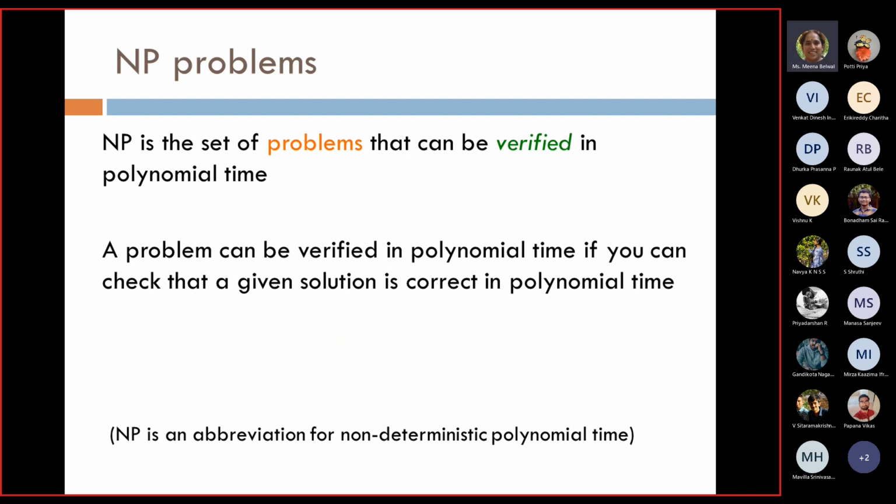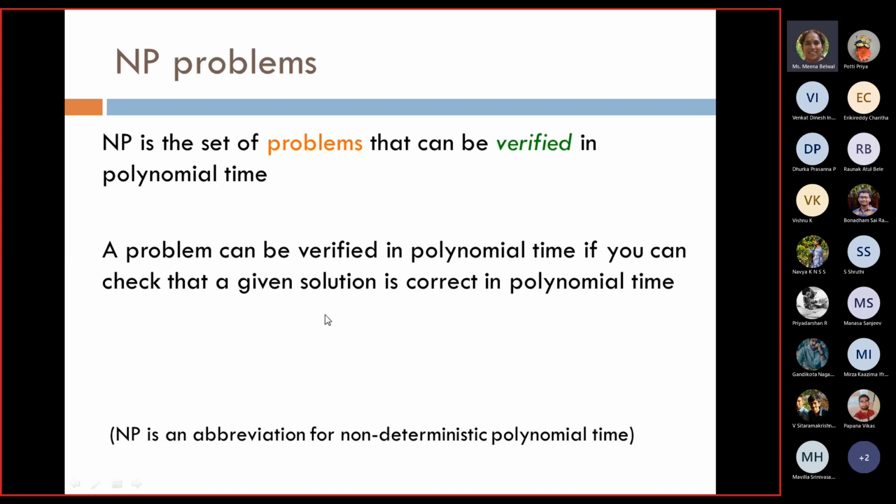So the basic thing is, we say that the problems wherein you are able to verify the solution in polynomial time, given a path, I am able to verify it in some polynomial time, those become the NP problems, only NP problems. We have not yet talked about NP-hard problems, and we have not yet talked about NP-complete problems. At the end, we will see that Hamiltonian cycle is an NP-complete problem. But right now we are just saying that NP problems are those that can be verified in polynomial time.